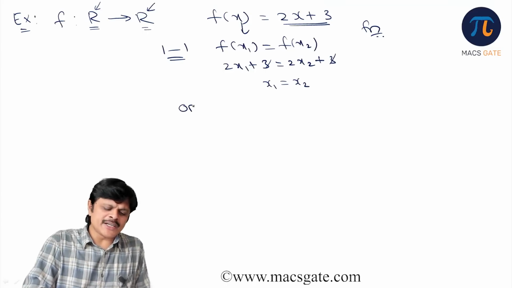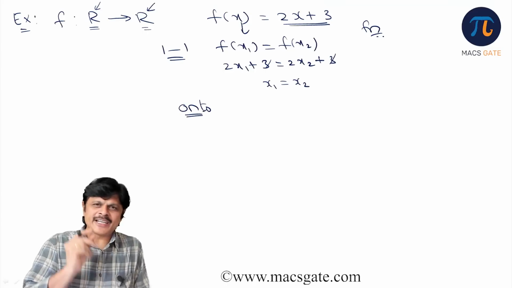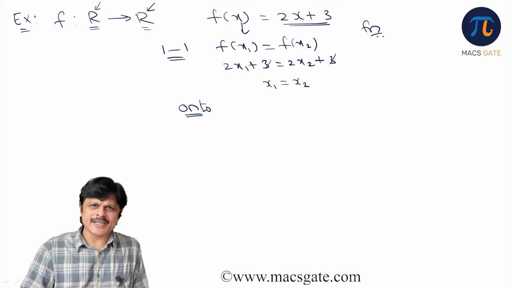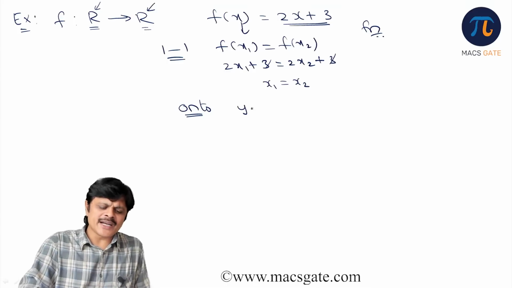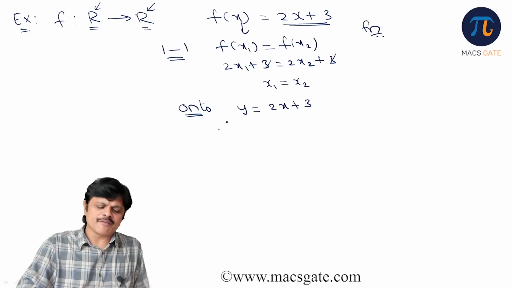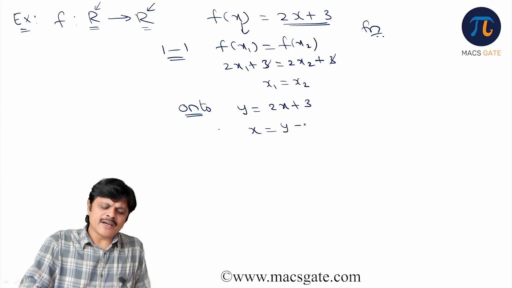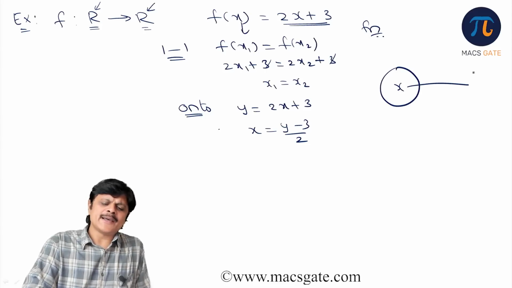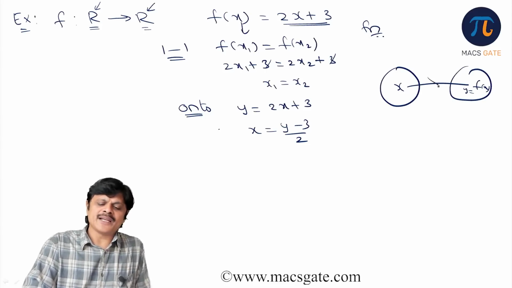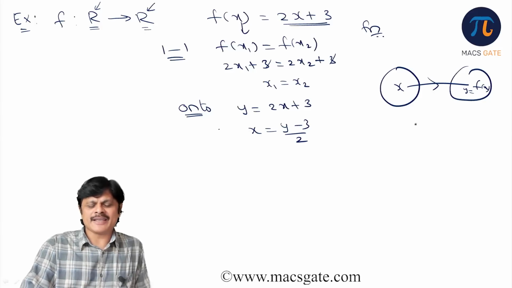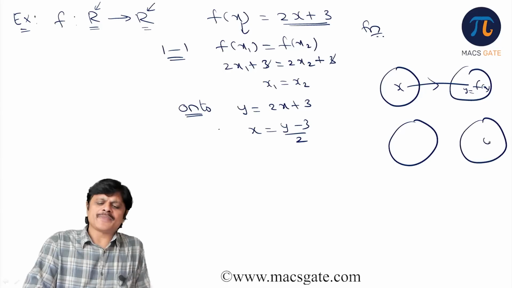Now you need to check whether it is onto or not. Because when it is 1-1 and onto, then only the inverse will exist. Okay. Onto means write y is equal to 2x plus 3. Now write x in terms of y. So what is x? (y minus 3) by 2. Now see the idea, sir. This is x mapped to f(x). We call it y. That is y in terms of x. Reverse, you want to see. For y you need to find x.